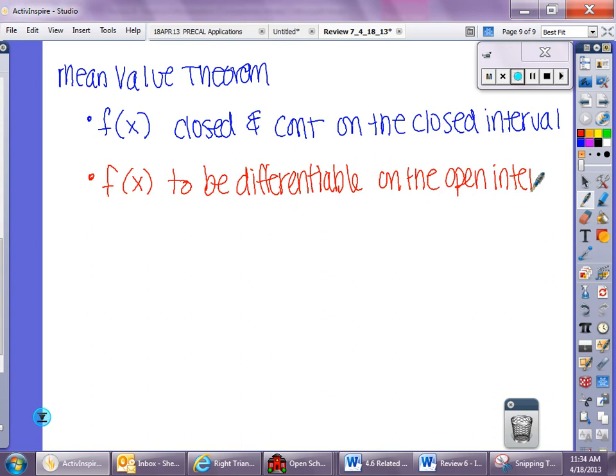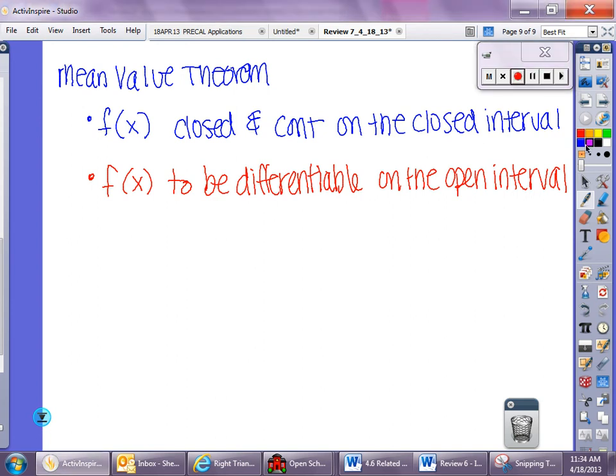So what does that actually say to us? When I say on the open interval, what does that actually mean? Parentheses, true. Doesn't include the endpoints. Perfect. Alright, so those are the things.